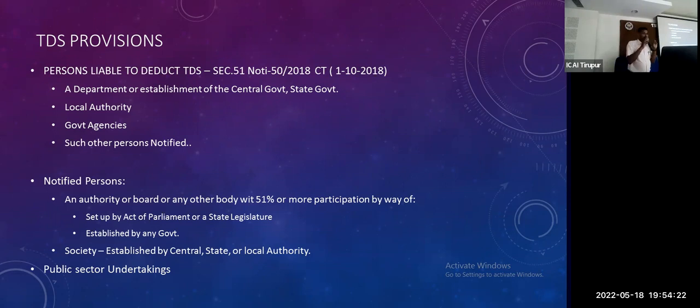One is persons liable to deduct: a department established by central government or state government, local authority, government agencies, and such other persons notified. Notified persons, established by an act of Parliament or legislation or by the government. So a simple government order, undertaking, established, notified. Societies established by the central, state or local authority. So societies are also covered for TDS provision. Public sector undertakings. Single contract exceeding 2.5 lakhs, rate 2%.